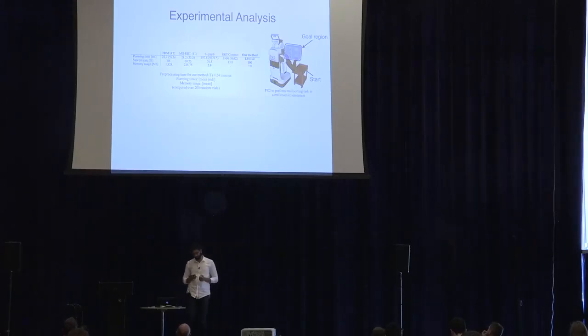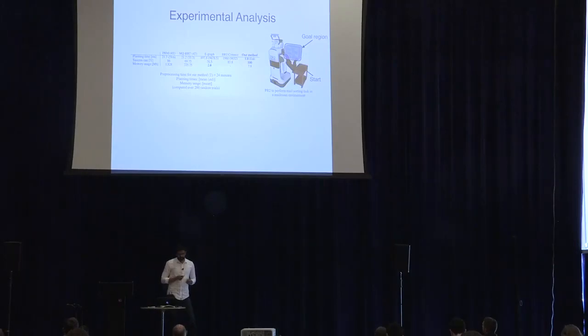For PRM, again, we also construct a dense roadmap offline, and we add the goal state, the start state, to the PRM in the pre-processing step, and at query time, we just try connecting the goal state to the PRM, and if the connection fails, or if the start and the goal belong to different connected components of the PRM, then it's a failure. We also compared with experience graphs, which is a search-based planning algorithm that uses experience to improve planning efficiency, and RRT Connect.